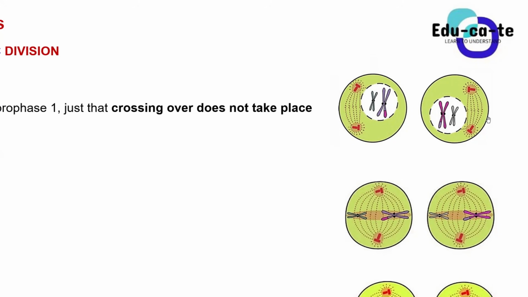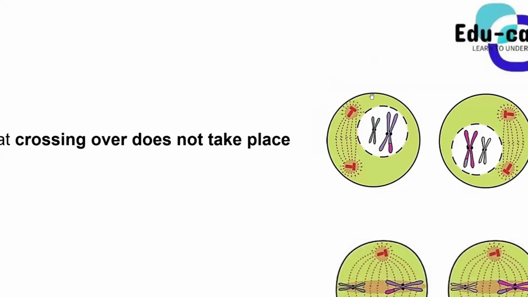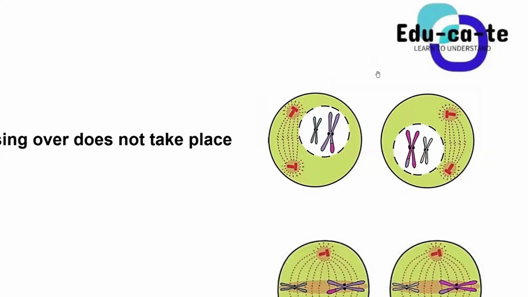Yes, sir. We don't have any homologous pairs anymore because these don't look alike, guys. If you look carefully, if I zoom in even more here, this green chromosome doesn't look like the purple pink chromosome. Even in the second cell, this pink purple chromosome doesn't look like the white chromosome. So basically, we don't have any homologous chromosomes here.